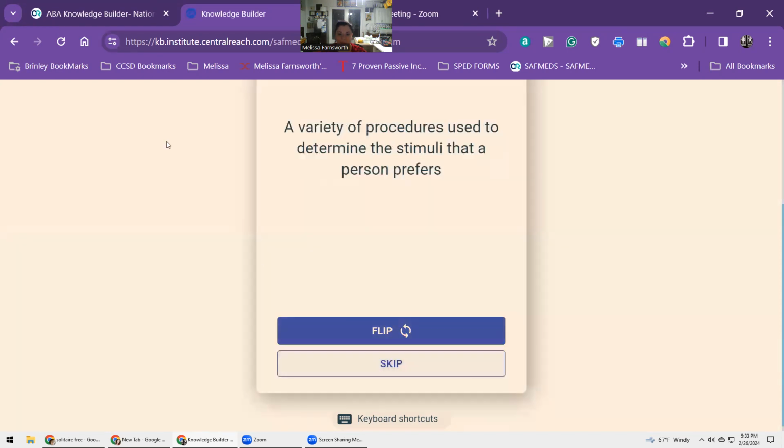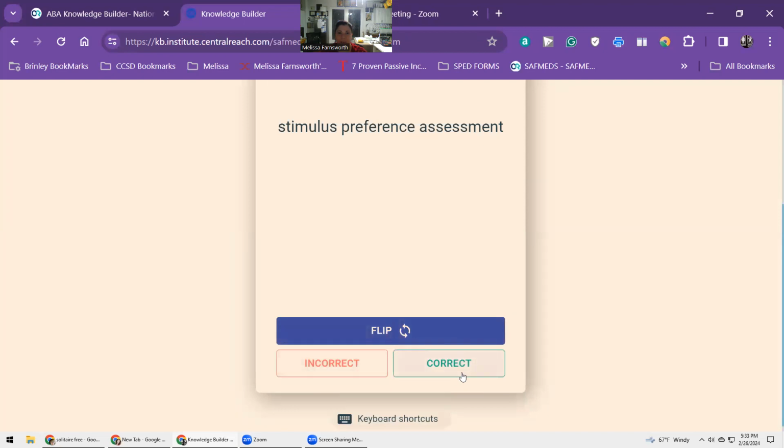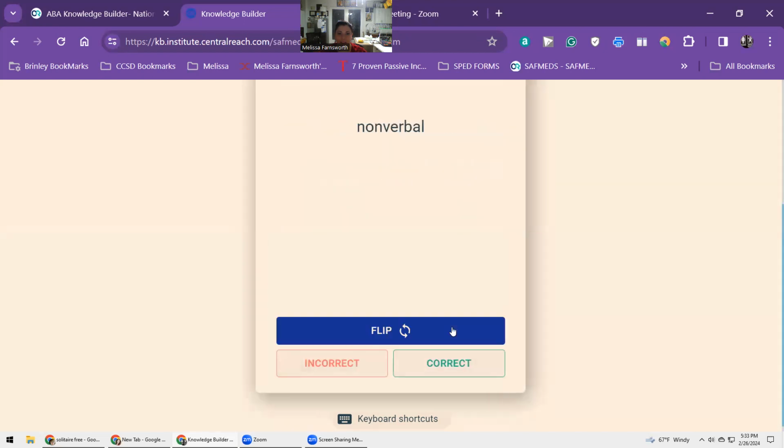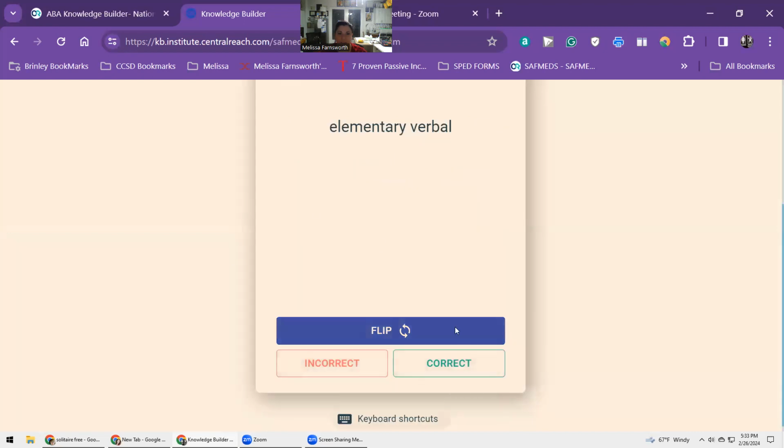Value. A variety of procedures used to determine the stimuli that a person prefers. Stimulus preference assessment. A tact is under the functional control of a blank discriminative stimulus. Nonverbal. Mand, tact, intraverbal, duplic, and codic are blank operants.